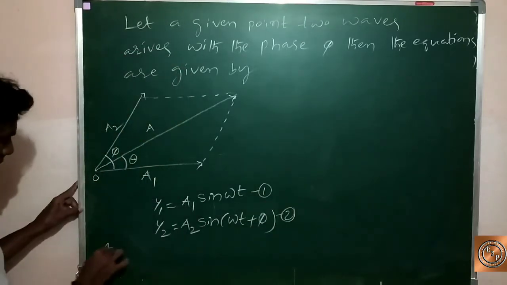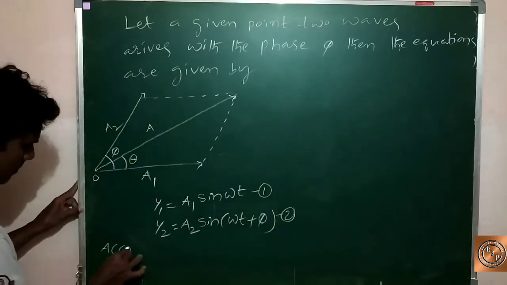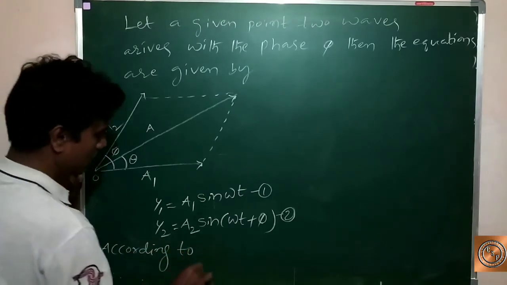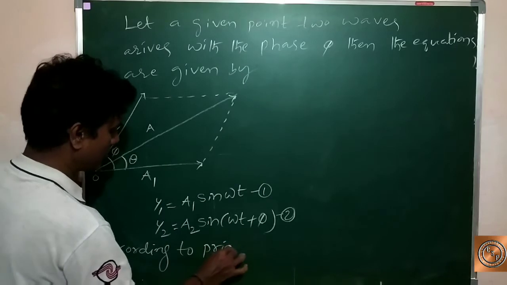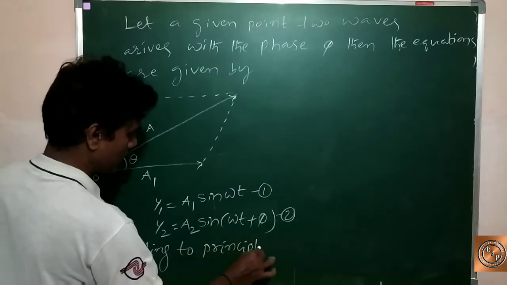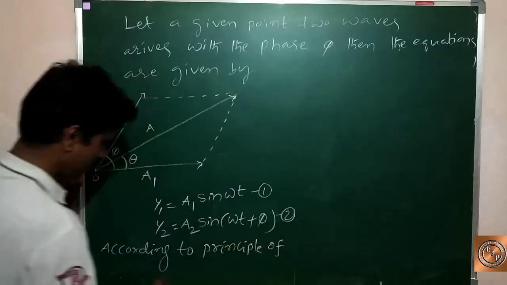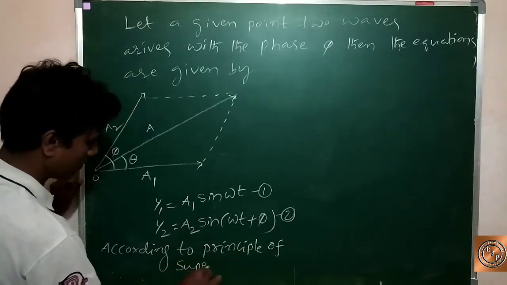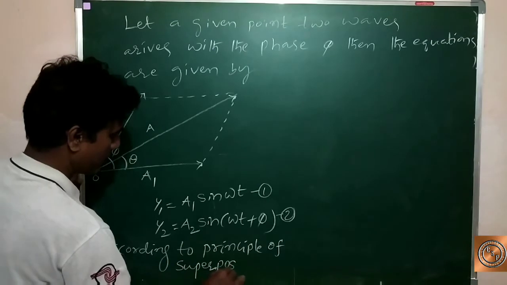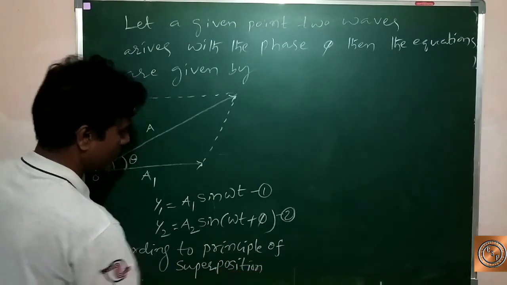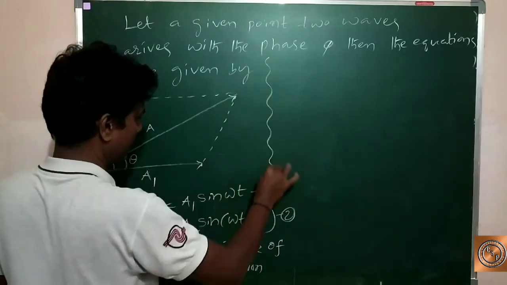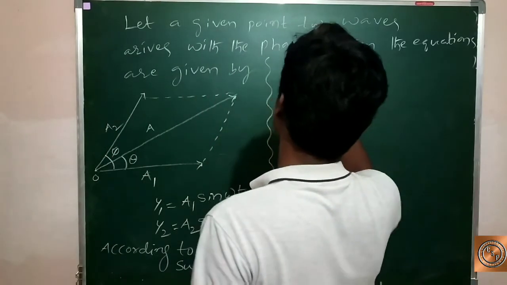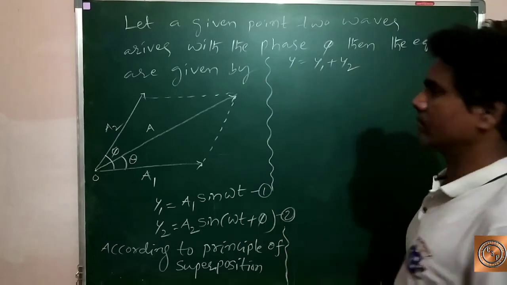Here, according to the principle of superposition, y is equal to y1 plus y2.